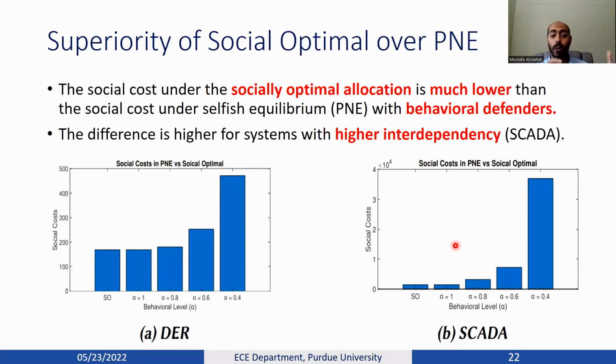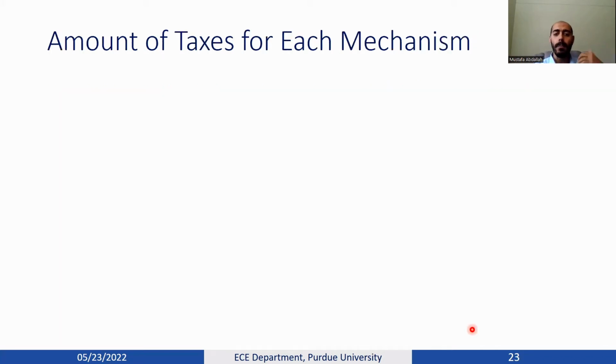One other thing we observe is that the difference between these social costs is higher, as you see here, especially with systems with a high degree of interdependency, such as the SCADA system.